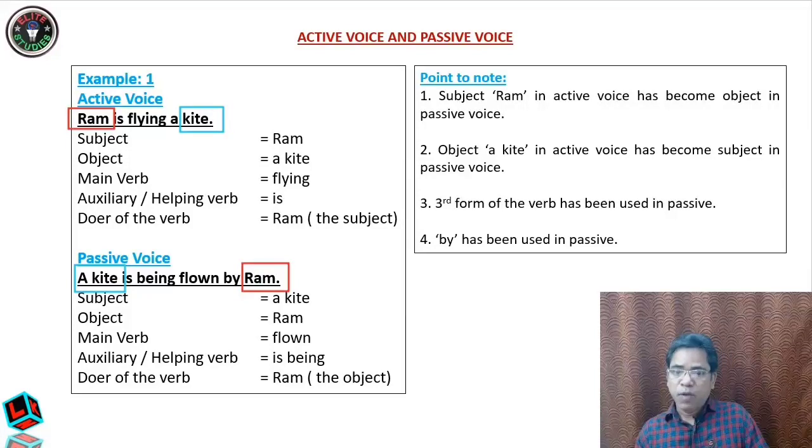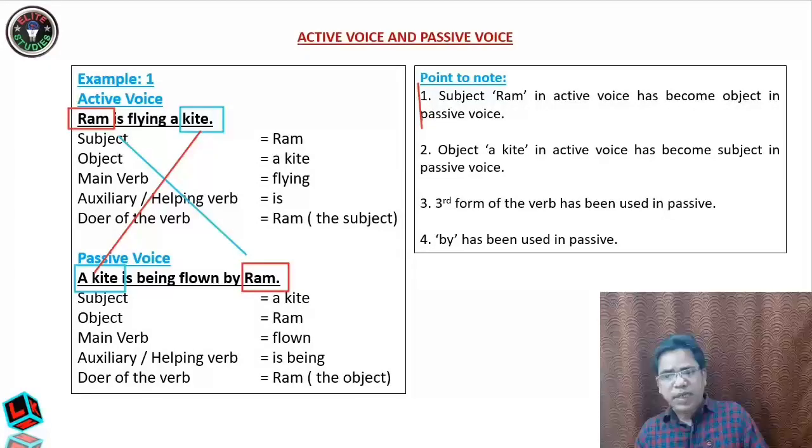Here you see the Ram, which is the subject here, it has become the object, isn't it? Clear? And here the kite, which is the object here, has become the subject. So there is a crisscross. So hence we say that subject Ram in active voice has become object in the passive voice.